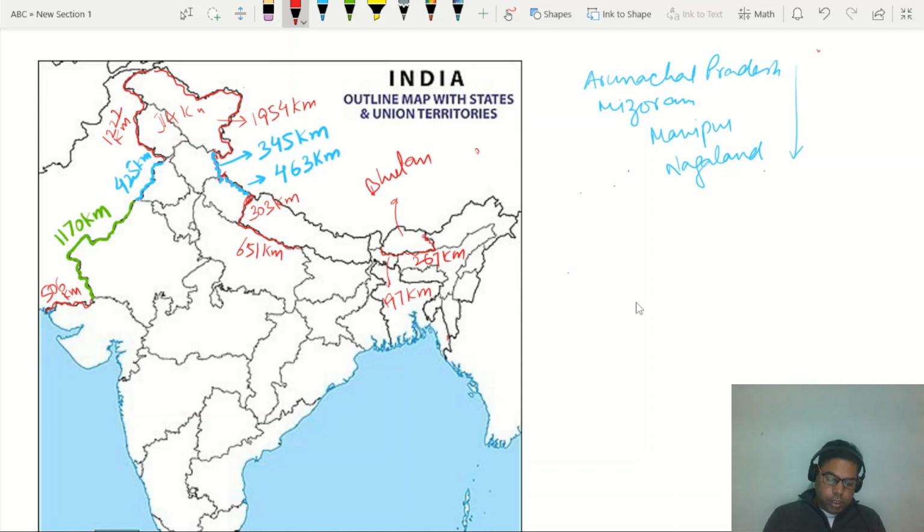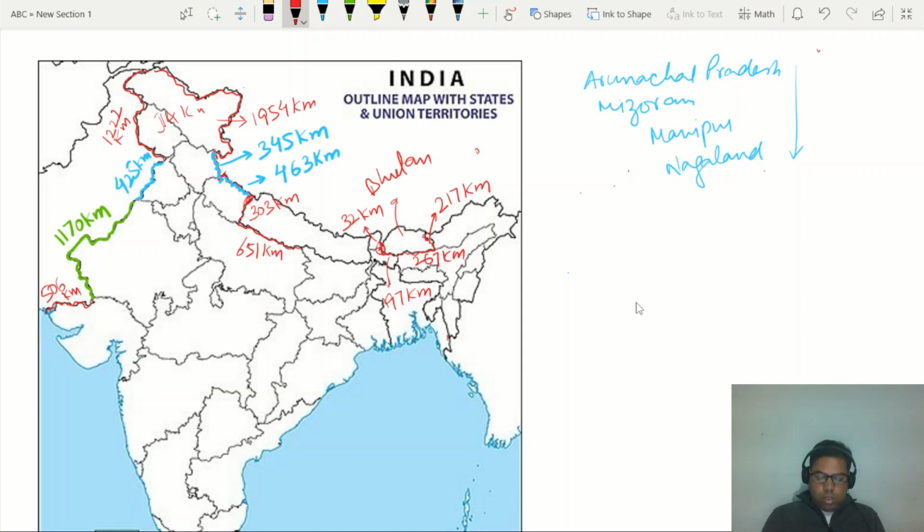Arunachal Pradesh, this area has been for the distance of 217 kilometer. Right, 217 kilometer. Then also there is a border with the Sikkim. This is a small area of the Sikkim, border area of the Sikkim. So there, this small area of the Sikkim, the distance is only 32 kilometer.